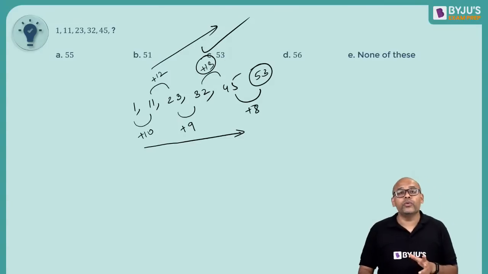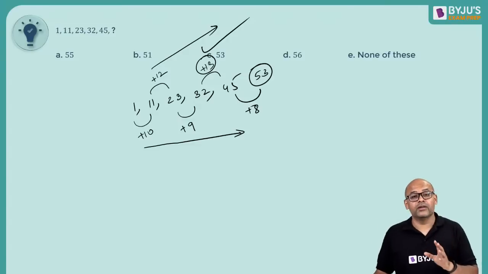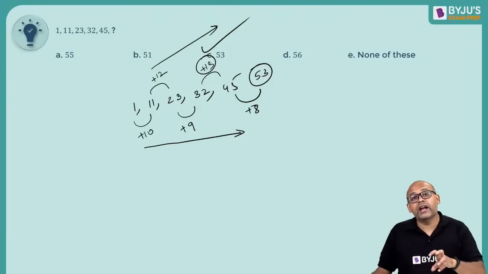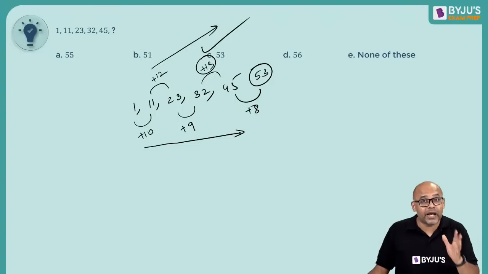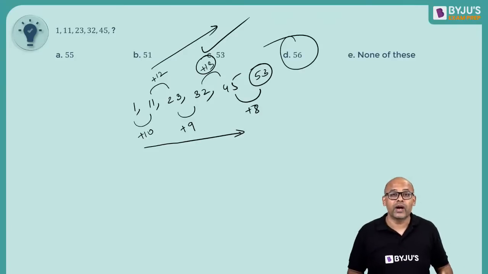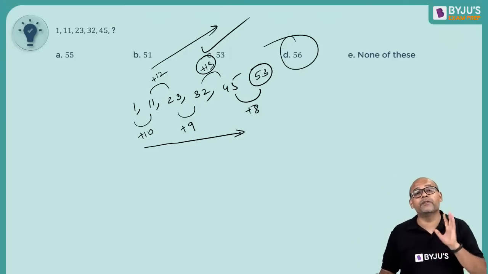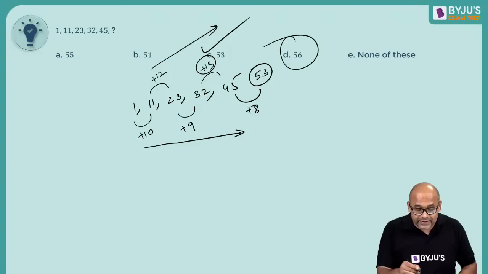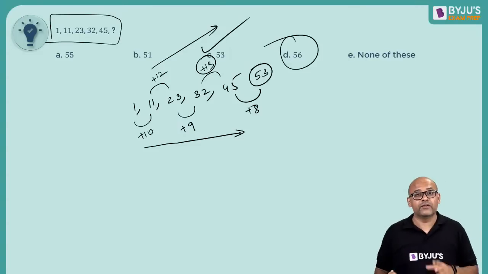Now, one point I would like to make. I can apply a different logic if needed. Some of you might have got the answer as option D, and the logic might have been perfectly valid too. I have a problem with this entire topic itself, not with this question.